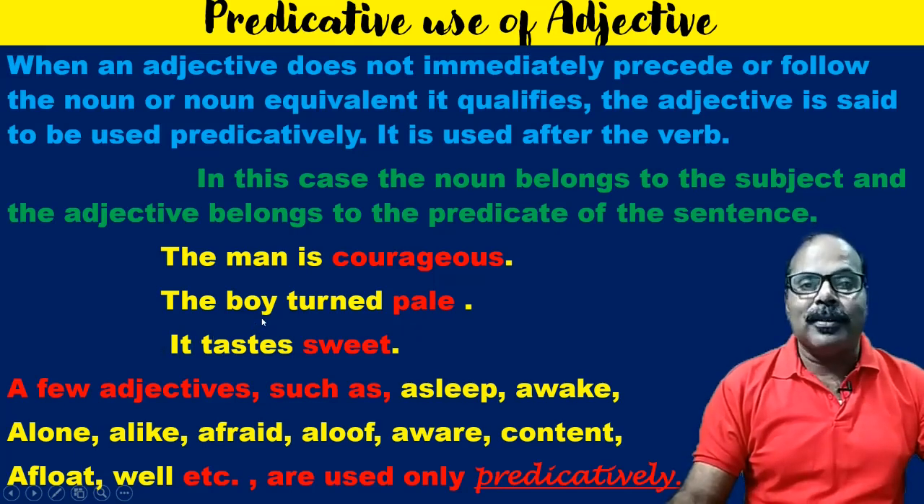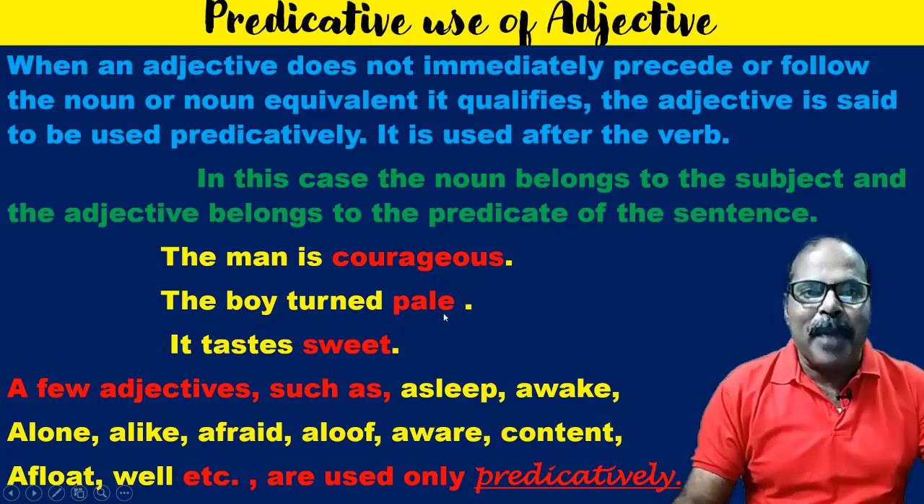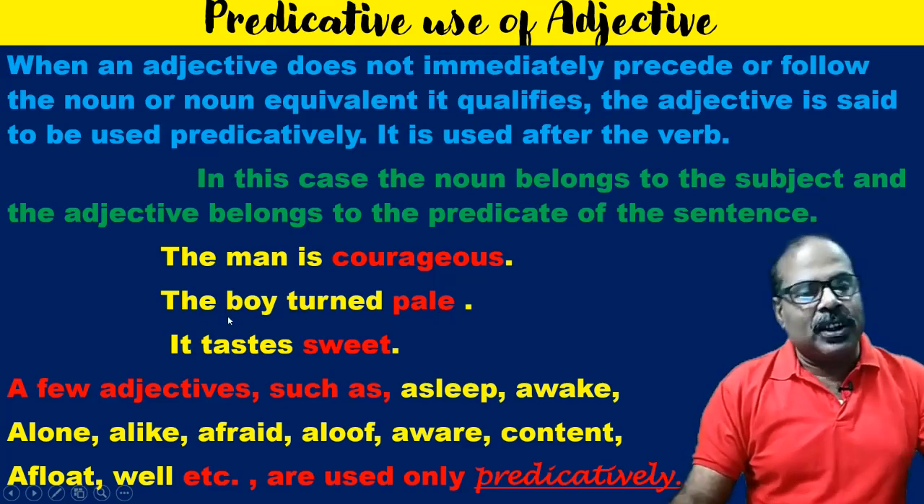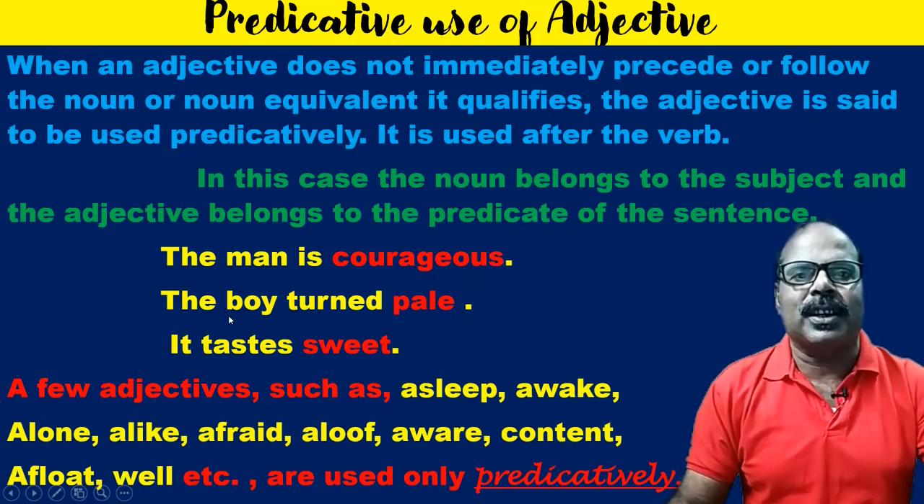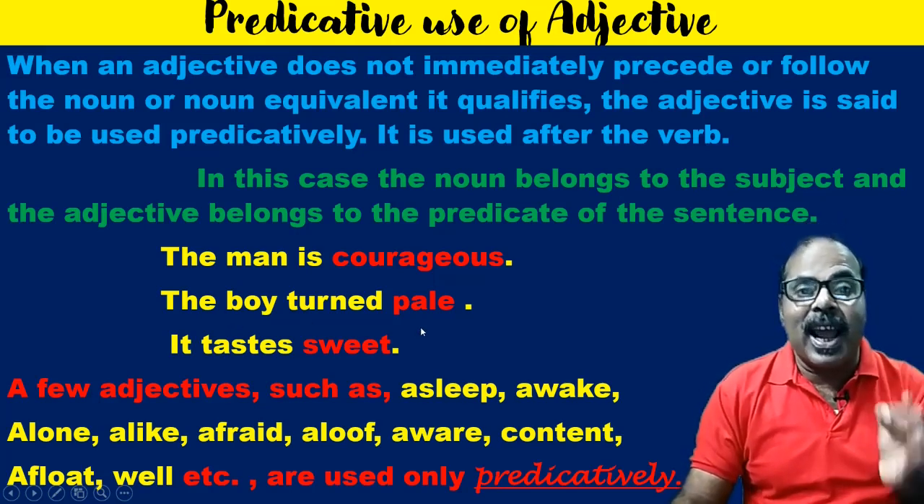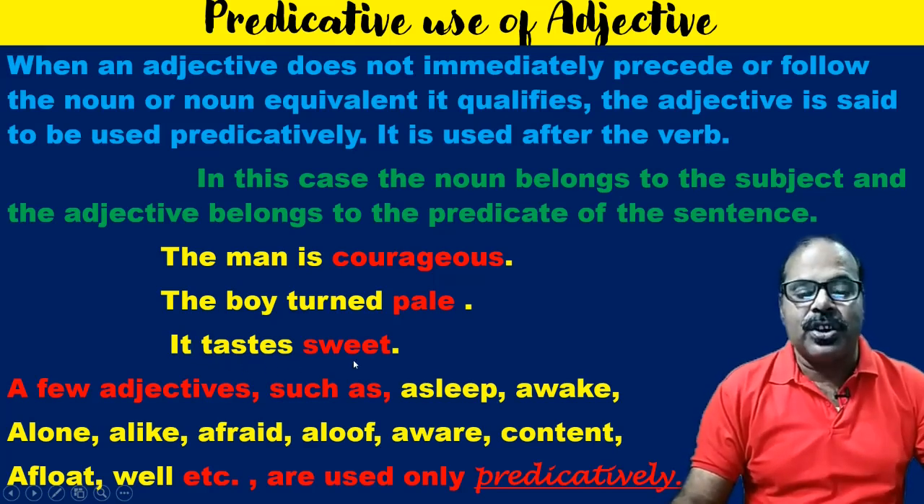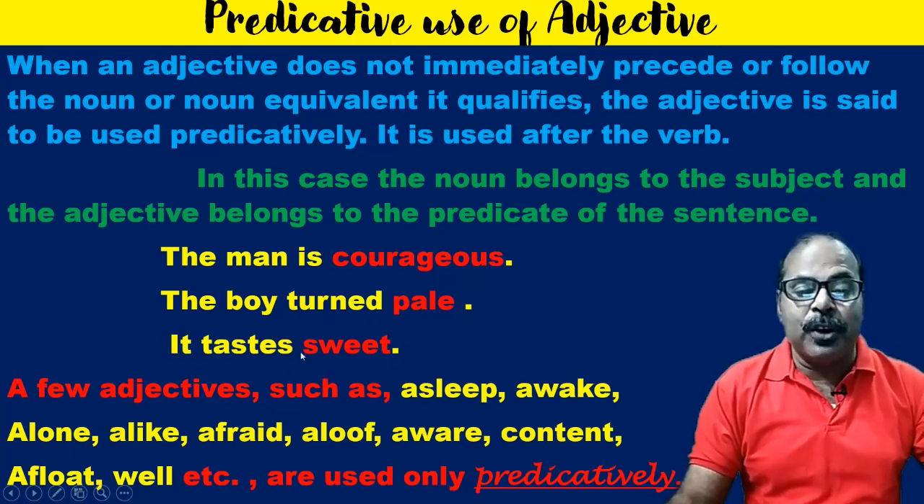The boy is the noun that has been qualified. Turned pale. Pale is the adjective. It qualifies the boy, but the boy is in the subject's position, while this very adjective is in the predication. It tastes sweet. It is sweet. It has been qualified and sweet has been used in the predication.